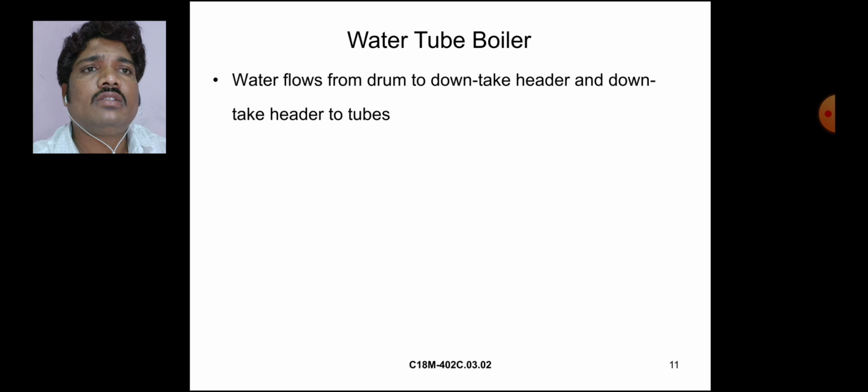In the water tube boiler, water flows from the drum to the downtake header, and from the downtake header to the tubes.